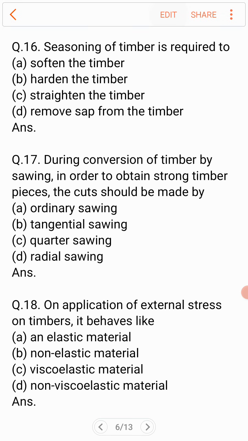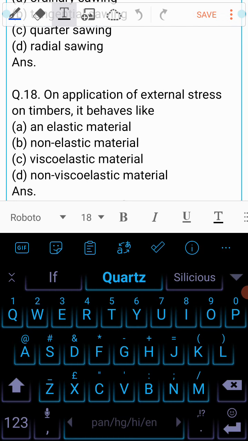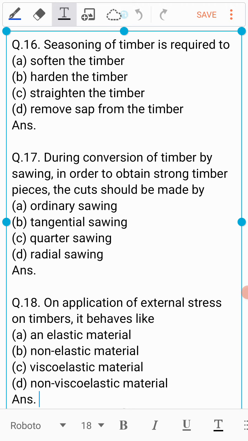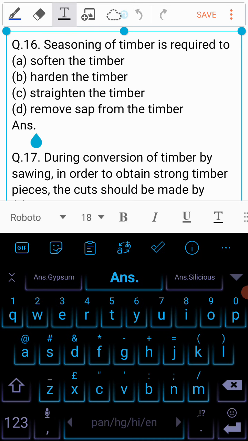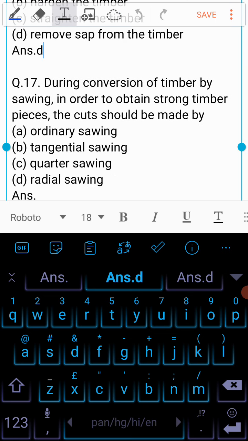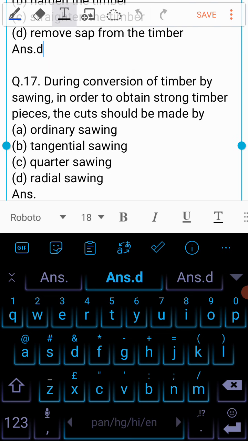Question number 16 is, seasoning of timber is required to A. Soften the timber, B. Harden the timber, C. Straighten the timber, or is it D. Remove sap from the timber? And the answer to this question is D. Seasoning of timber is required to remove sap from the timber.